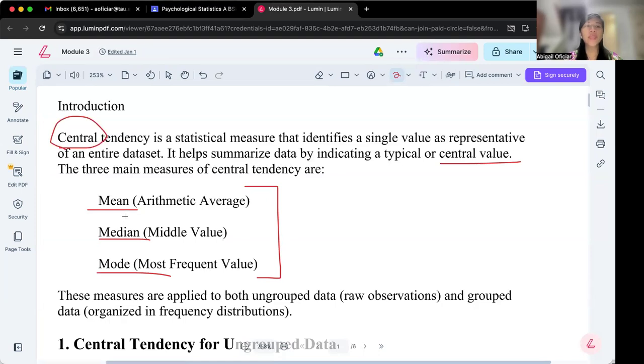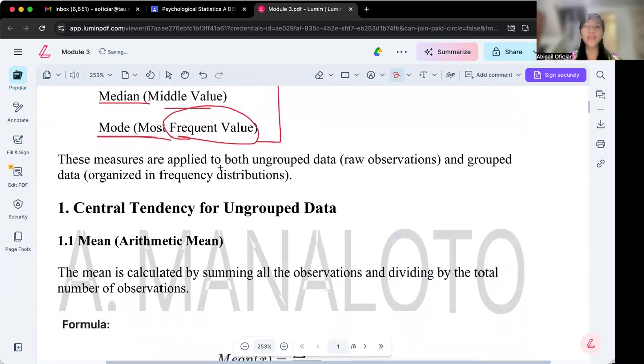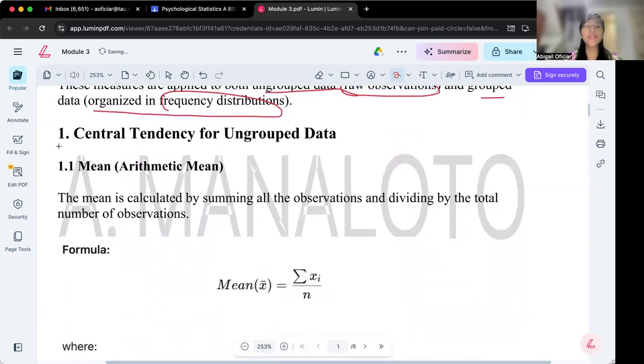The mean is the arithmetic average, the median is the middle value, and the mode is the most frequent value in a given data set. These measures are applied to both ungrouped data, which are raw observations, and grouped data, which are organized in a frequency distribution.